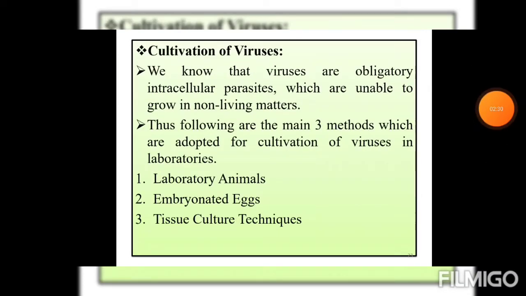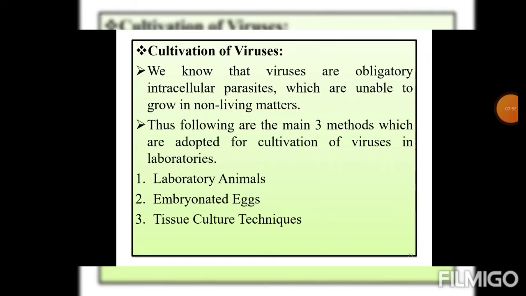Okay students, here our both reproduction or replication and life cycle of viruses is completed. Next point, cultivation of viruses. We know that viruses are obligate intracellular parasites which are unable to grow in non-living matter. Thus, the following are the main three methods adopted for the cultivation of viruses in laboratories.